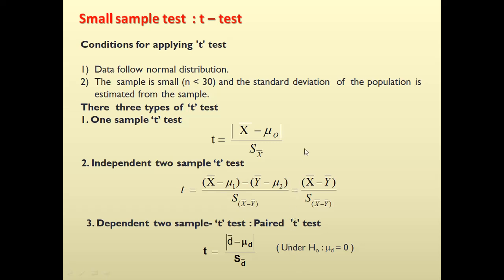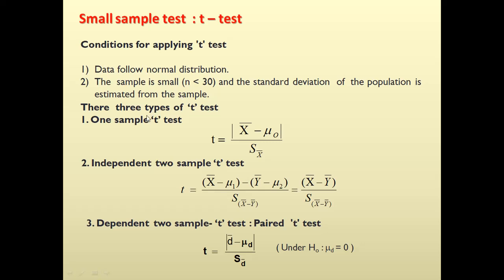The next test, when the sample size is small, is the student t-test. Again here we have two conditions for its application. First one is same as the Z test, that is the data should follow normal distribution. Second one is the sample size should be small, that is less than 30, and the standard deviation of the population has to be estimated from the sample.